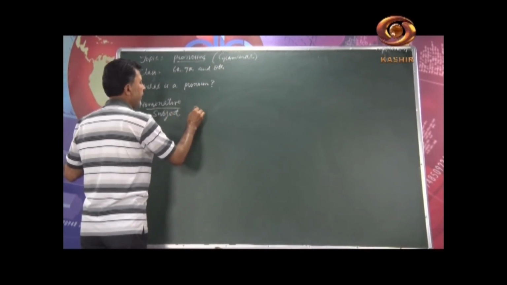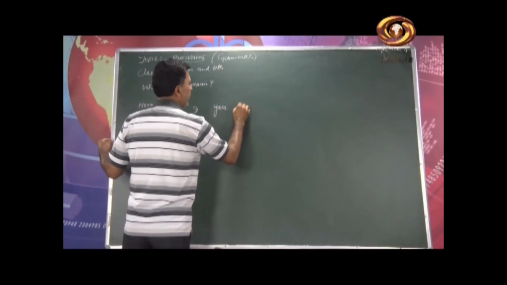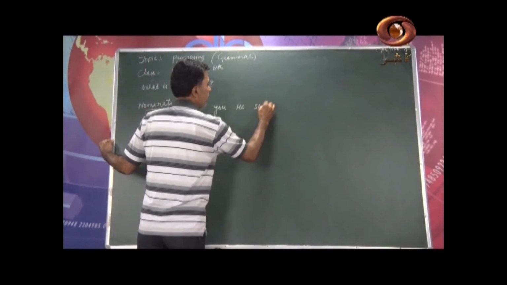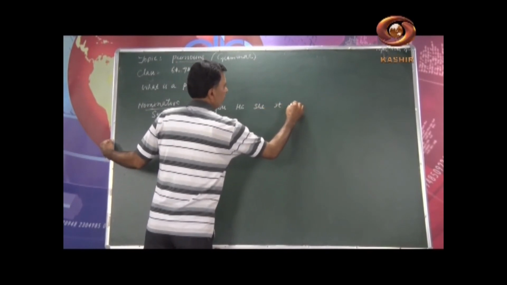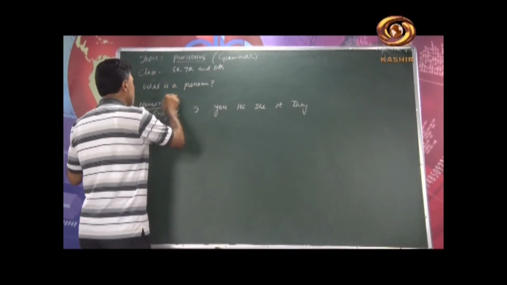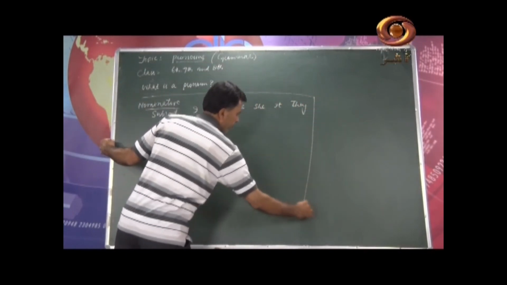As subject we use I, then the second person you, third person singular he, she, it, and third person plural they.